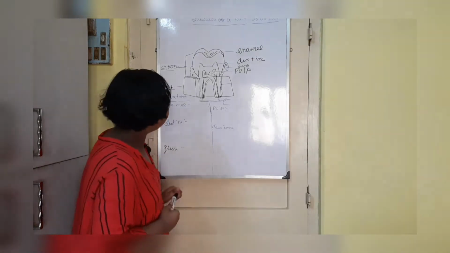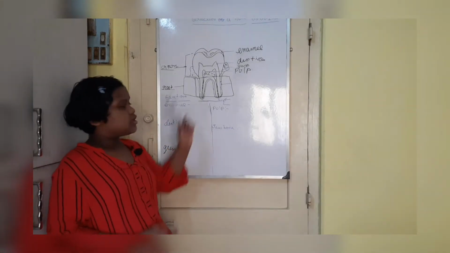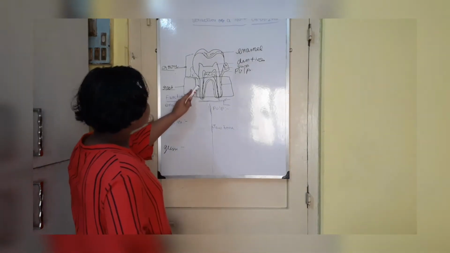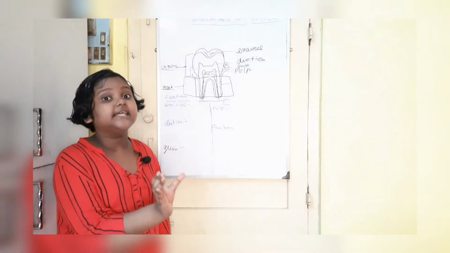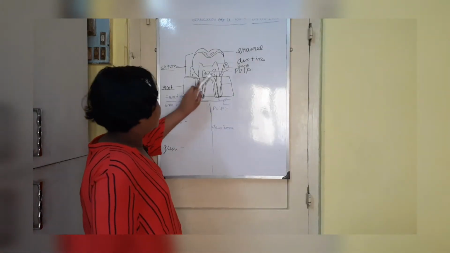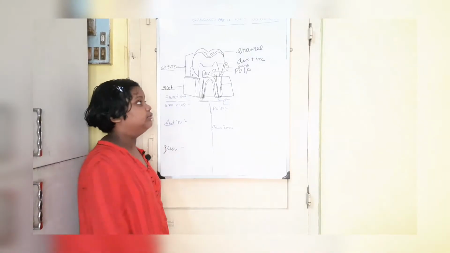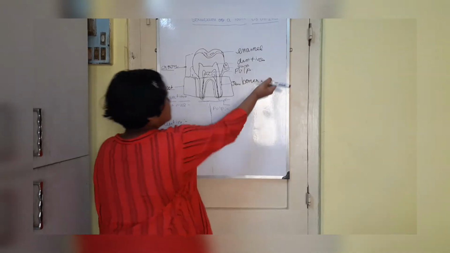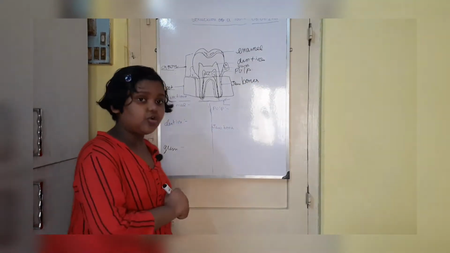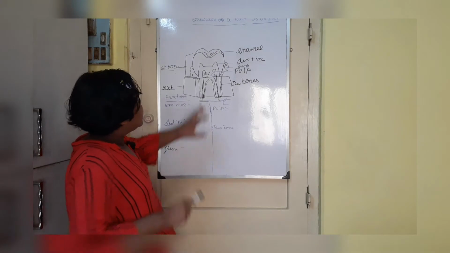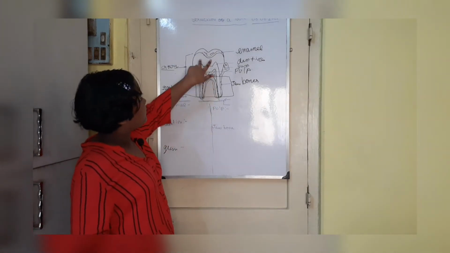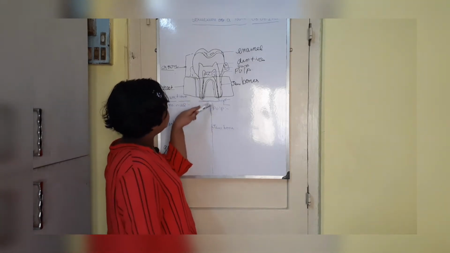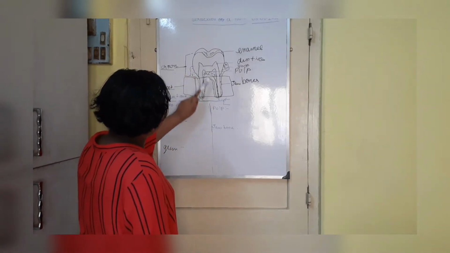Okay. Next is this. If you look closely at this picture, you can see two big thick lines, right? These thick lines are called the jaw bone. So what are they called? They are called the jaw bones. Okay, so they are called the jaw bones. These are the lower part of the teeth. Okay, they live underneath the teeth, dentine and pulp.